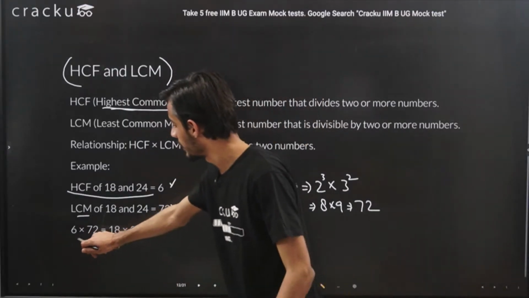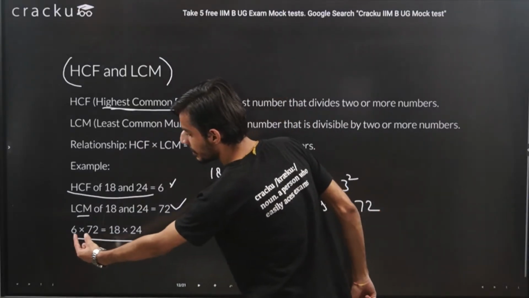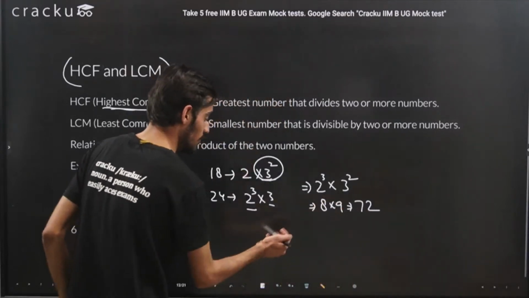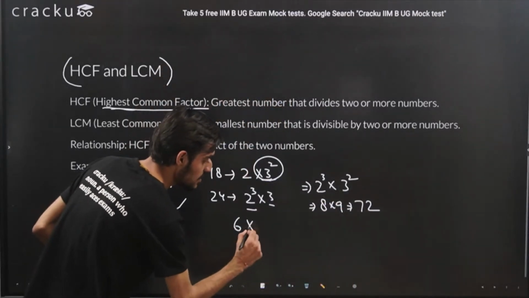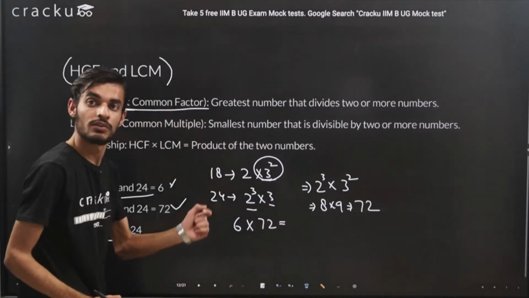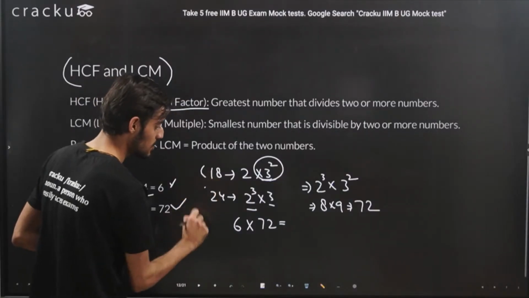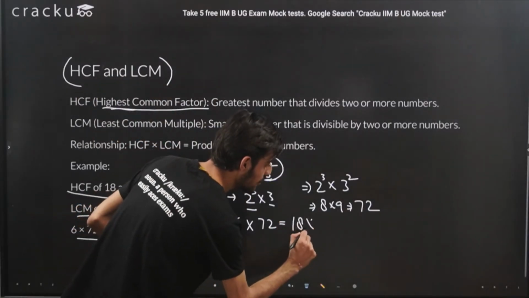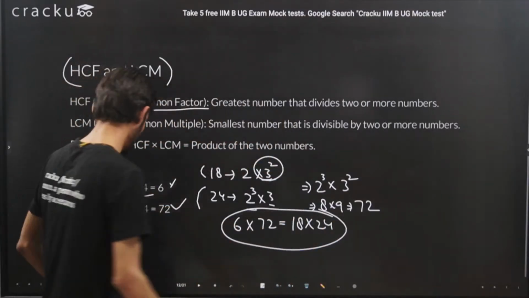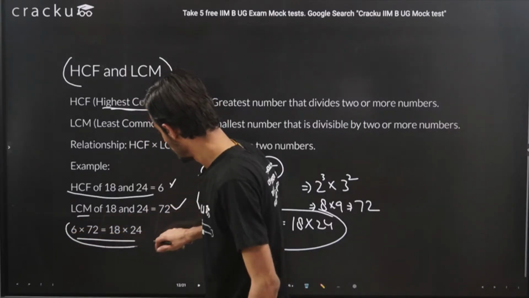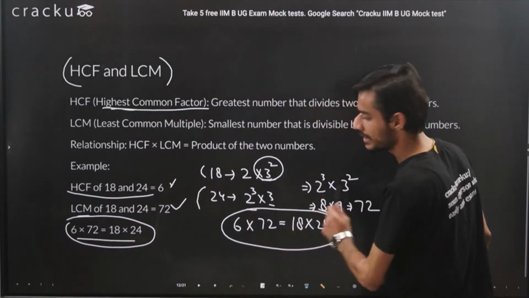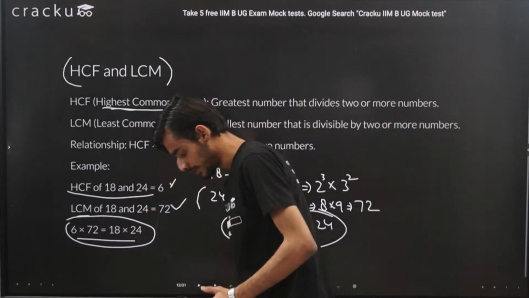And one more important fact is that the product of the numbers is always equal to the product of the LCM as well as the HCF. We know the HCF is 6 and the LCM is 72. So this product will be equal to the product of the numbers. The numbers are 18 as well as 24, so this will be equal to 18 into 24. This is also an important result that we need to keep in mind. That is, the product of numbers will be equal to HCF into LCM. I think this is also clear.